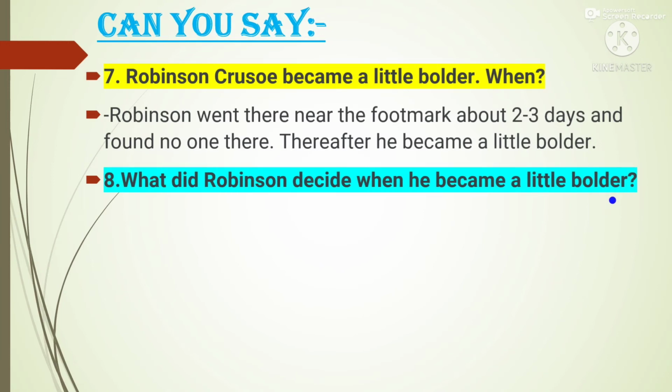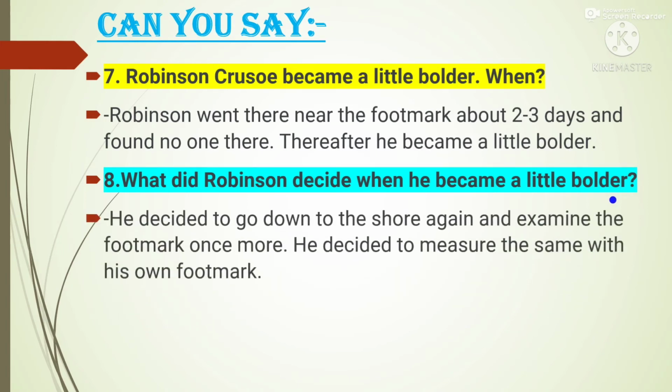Next question. What did Robinson decide when he became a little bolder? Answer: He decided to go down to the shore again and examine the footmark once more. He decided to measure the same with his own footmark.